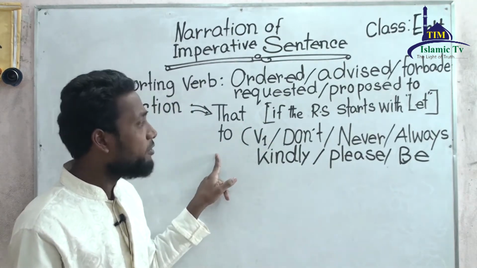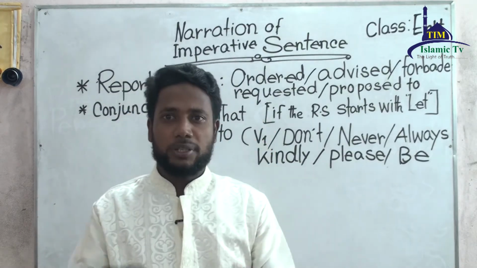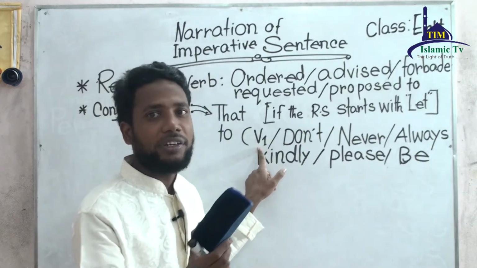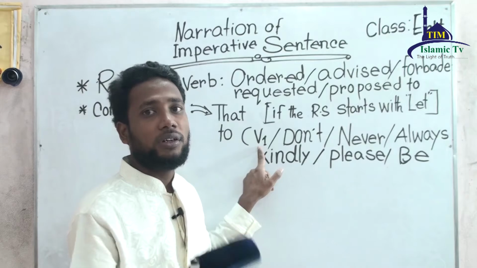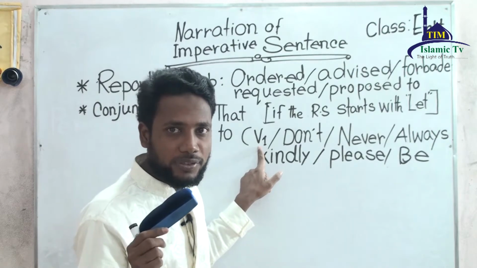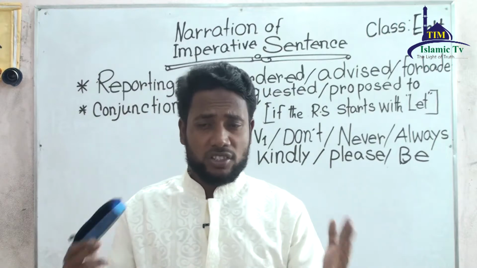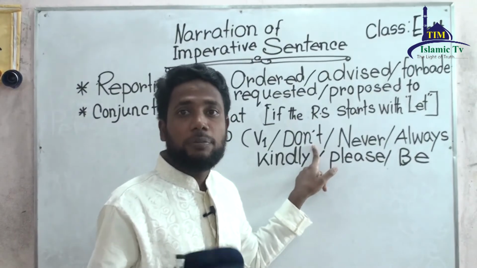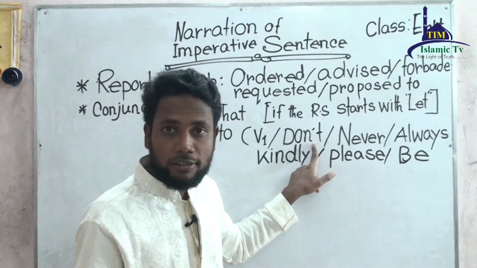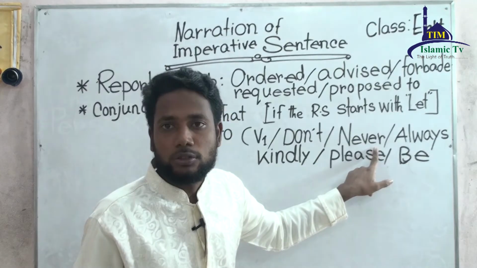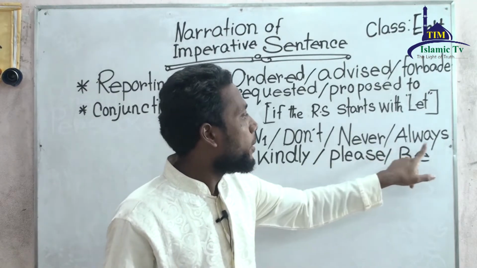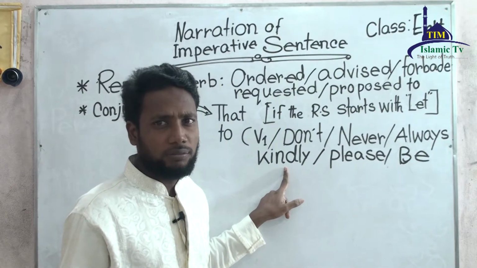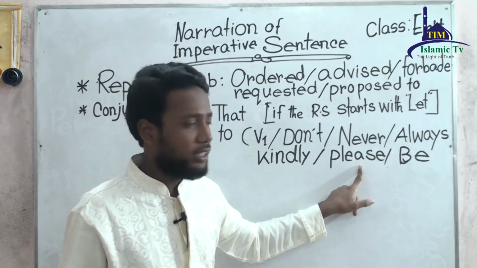Next, if the reported speech starts with verb 1, go there, open the door, play football, verbs. Normally, imperative sentences start with verb, right? Second, don't. It may start with don't go there, don't do this, never tell a lie, always speak the truth, kindly help me, please help me.